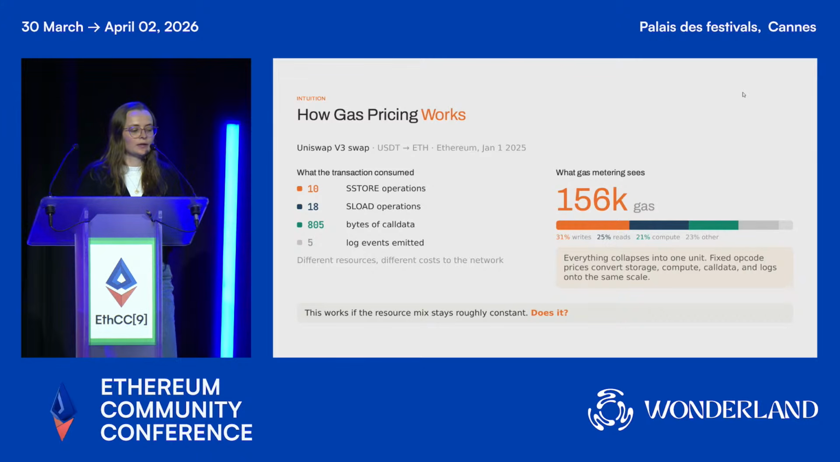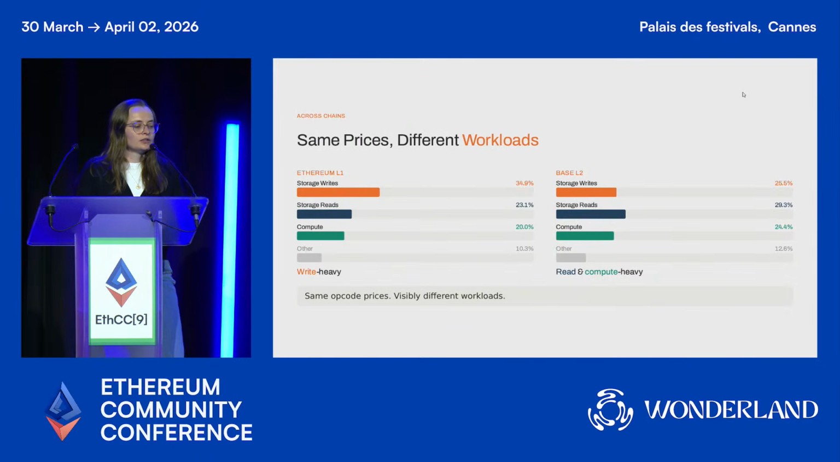And we wanted to see to what extent the workload is the same both across chains and within the same chain. So first, let's compare how the workload is different on Ethereum layer 1 versus the Base layer 2. On Ethereum, as you can see on the slide here, I'm showing the gas breakdown by category: how much gas was spent on storage writes, reads, and so on. And in general, you can see that Ethereum layer 1 is pretty write heavy.